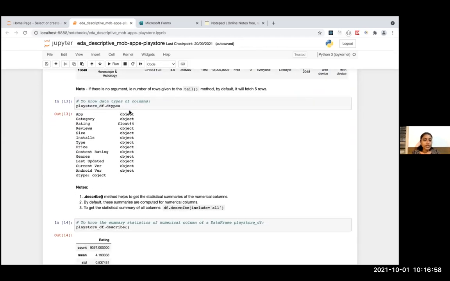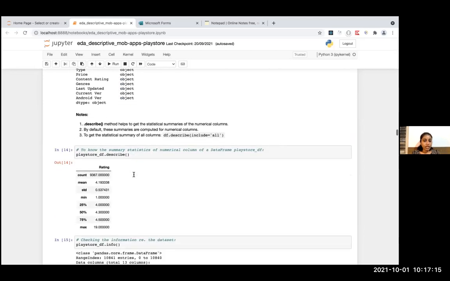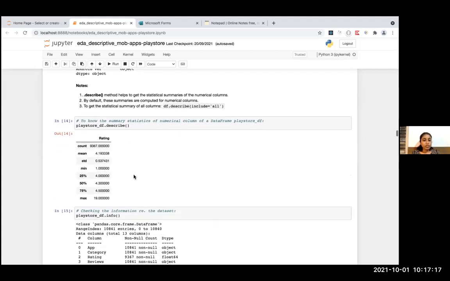And I want to know the data types of each field. Using the data frame and .dtypes attribute, you will get each of these columns with its specific data type. And I want to know the summary statistics, basic statistics of the dataset.